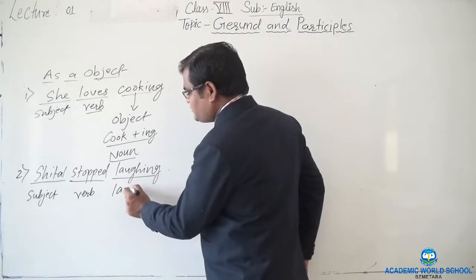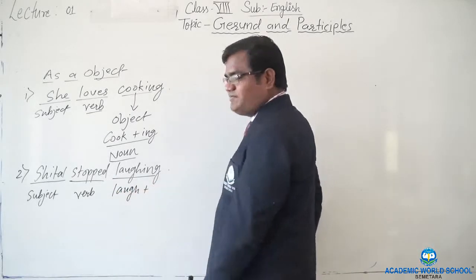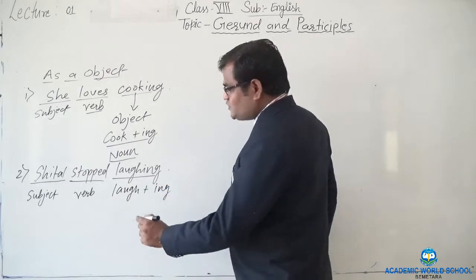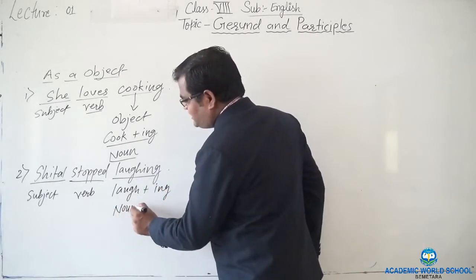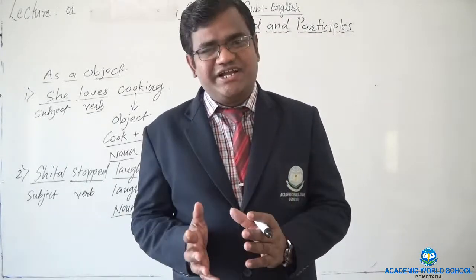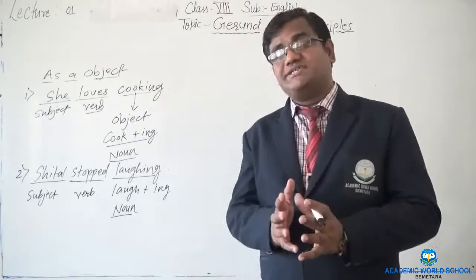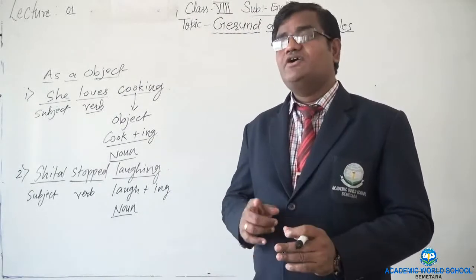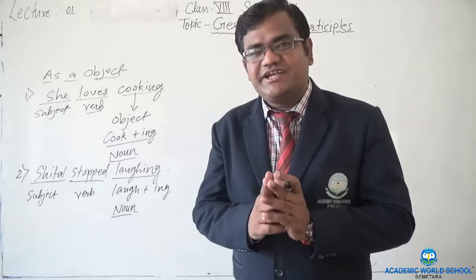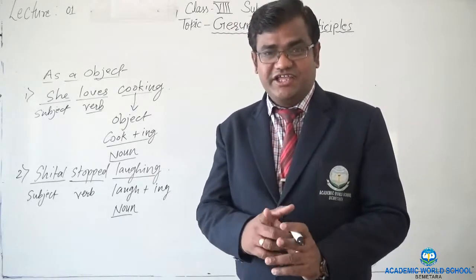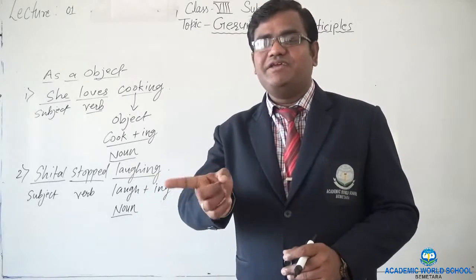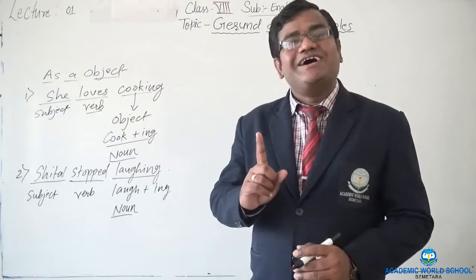See, here you will find also the verb. Laugh is the verb. Then we have added ing also. Also, it is functioning as a noun in the sentence. So the basic definition of gerund is that whenever the verb plus ing form of a word functions as a noun in a sentence, it is called a gerund. If it is functioning as a verb in a sentence, it will definitely not be a gerund.